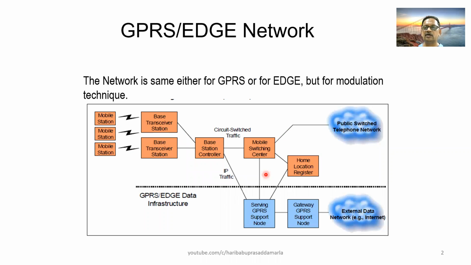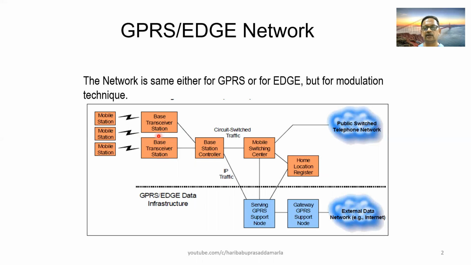GPRS has its own modulation, GMSK. EDGE has its modulation, that is 8 PSK in case of good channel condition, and GMSK modulation in case of bad channel condition. So let us look into the network drawing.